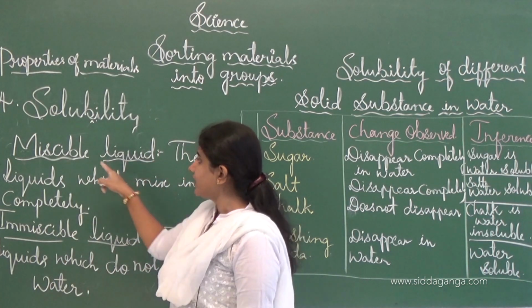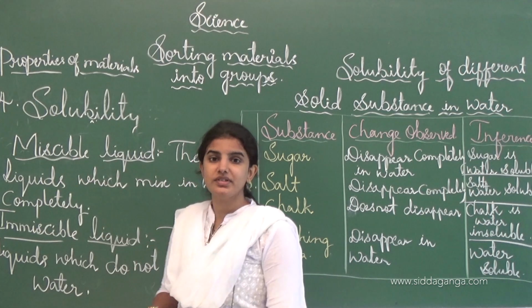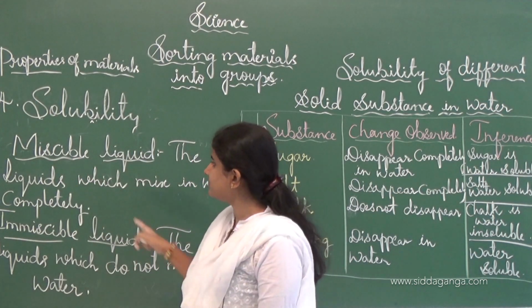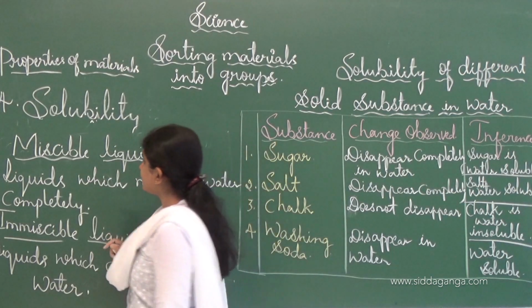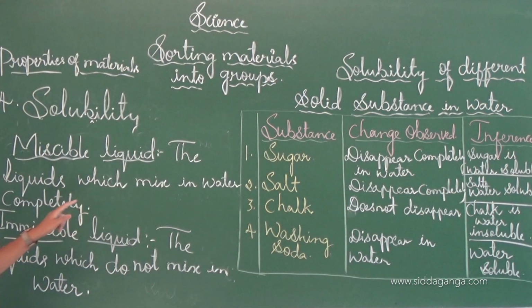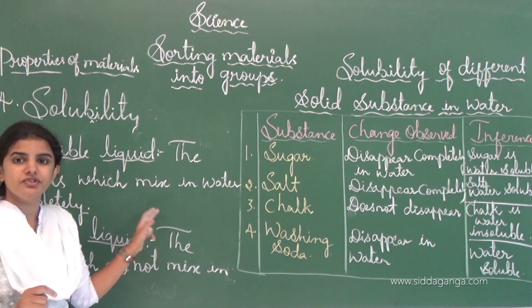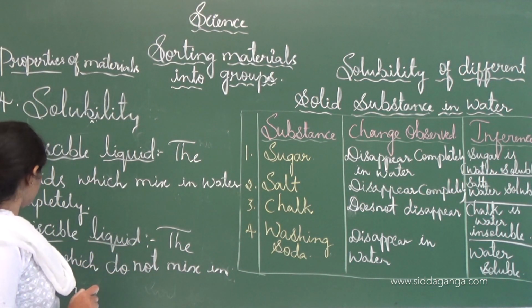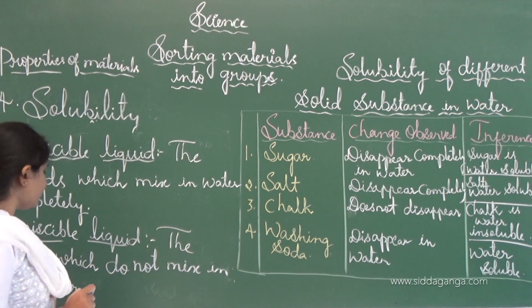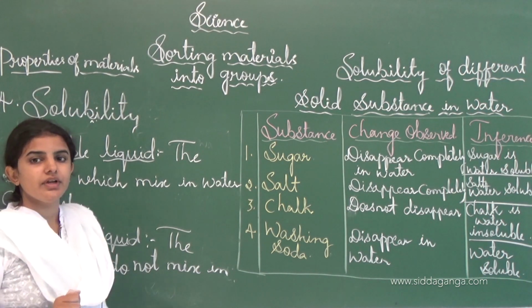Liquids are divided into two types: miscible liquid and immiscible liquid. Miscible liquids are those liquids which mix in water completely. And the immiscible liquid is the liquid which does not mix in water.